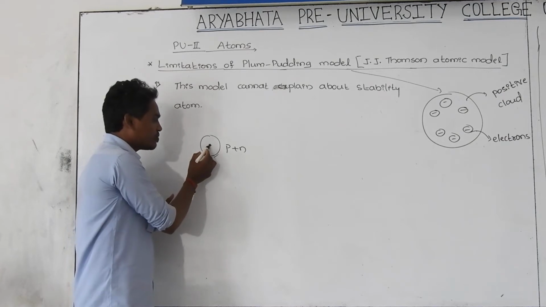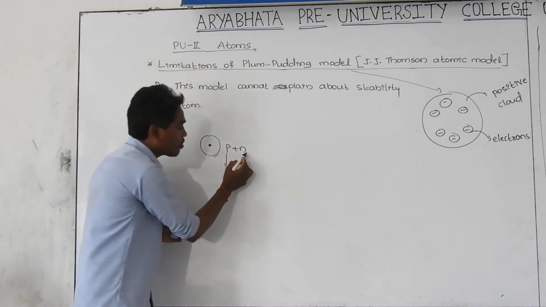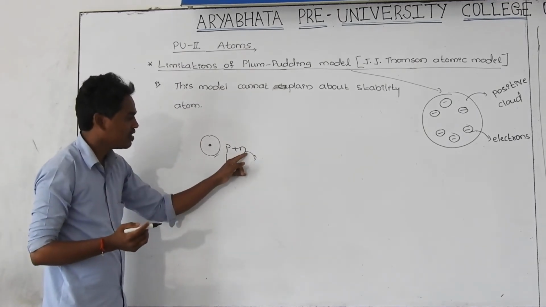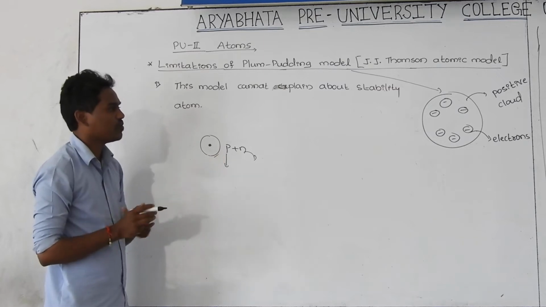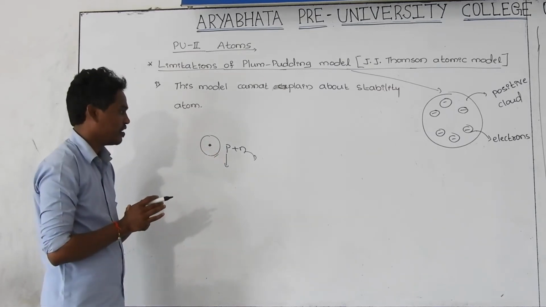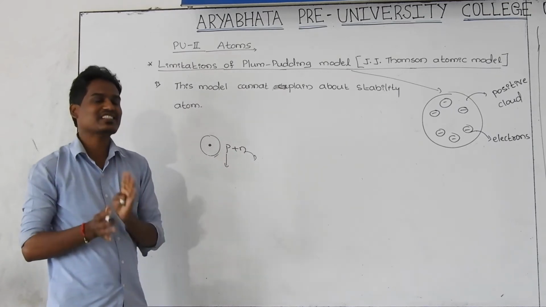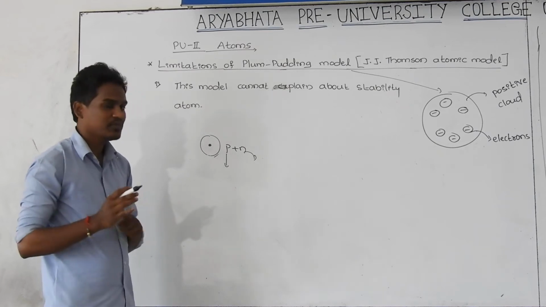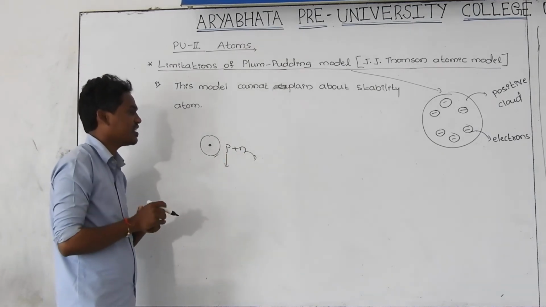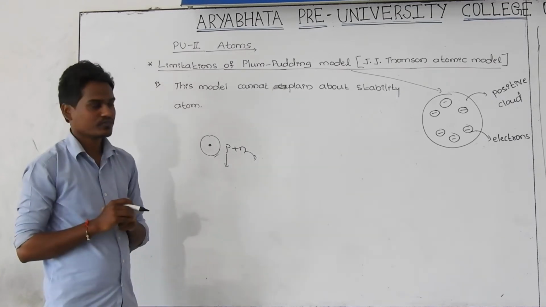In the nucleus, if the proton number becomes excess, or if the neutron number becomes excess, then this atom becomes unstable. That means if the number of protons and the number of neutrons are not balanced with each other inside the nucleus, then that atom we call an unstable atom.